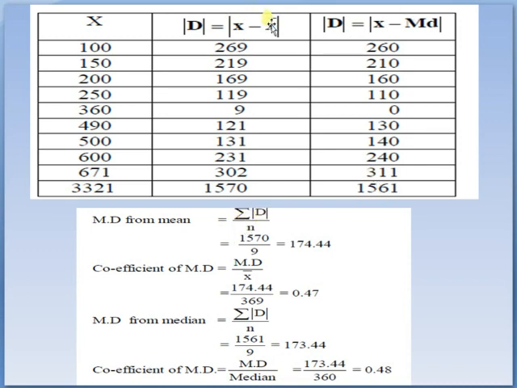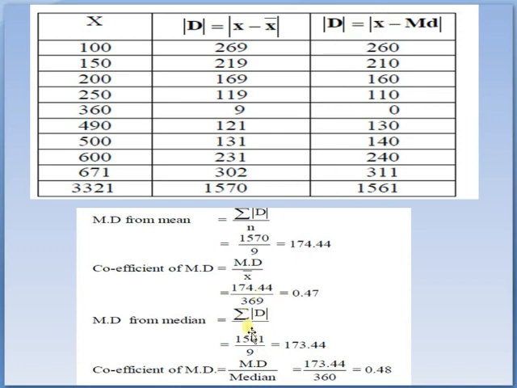Mod of minus 160 is plus 160, and so on, and the summation of mod of x minus md is 1561.